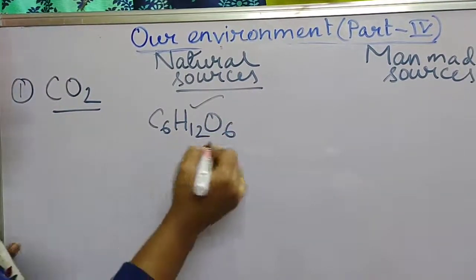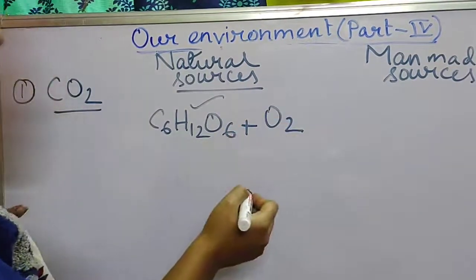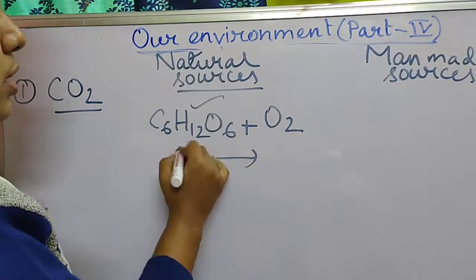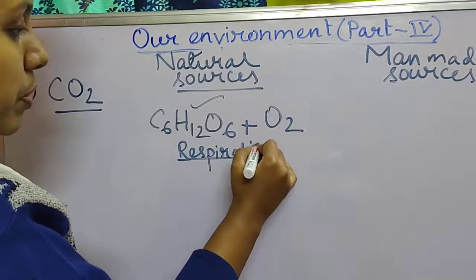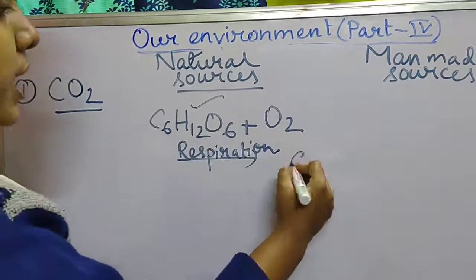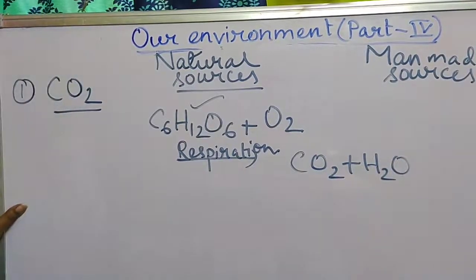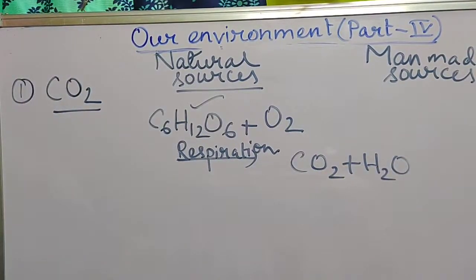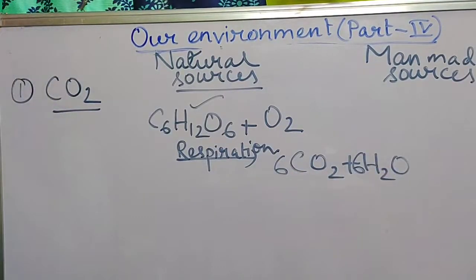C6H12O6, that is the glucose present in our food, whenever it combines with oxygen, this is called the respiration reaction. By this reaction we will get carbon dioxide and H2O, right? We will get 6 molecules of carbon dioxide and 6 molecules of water.